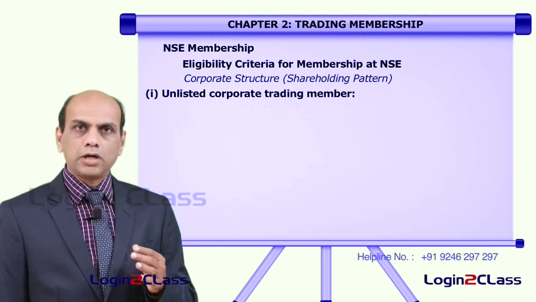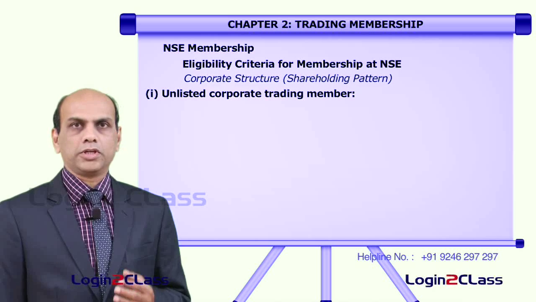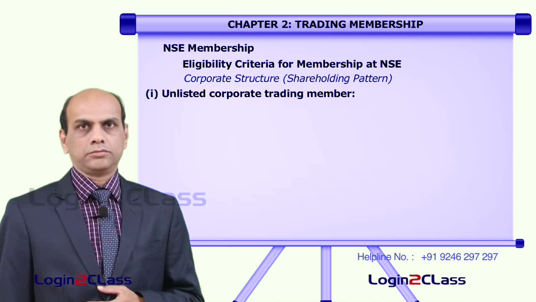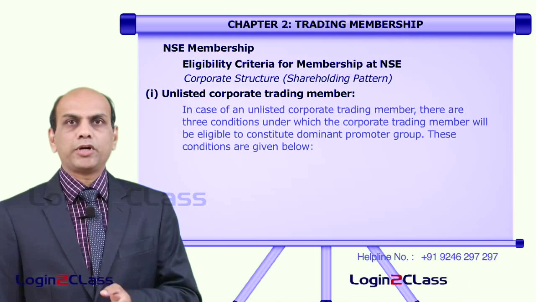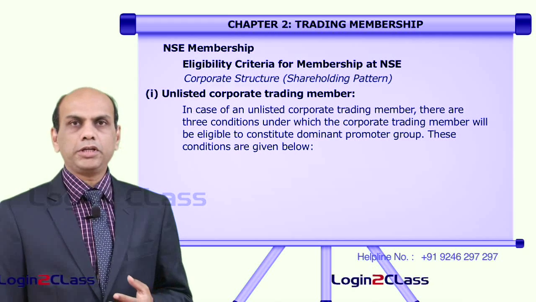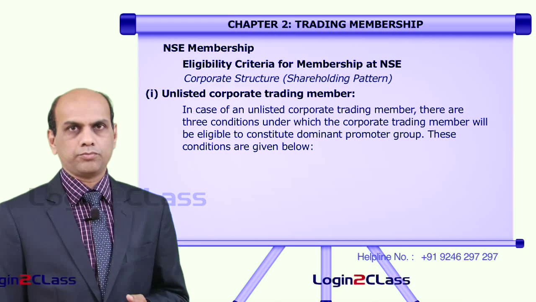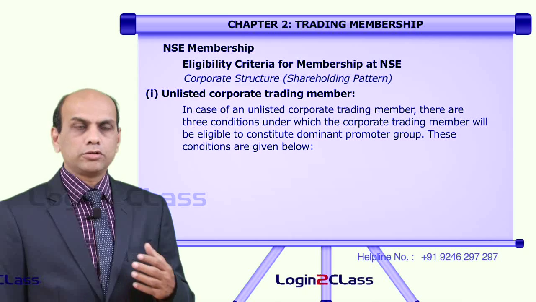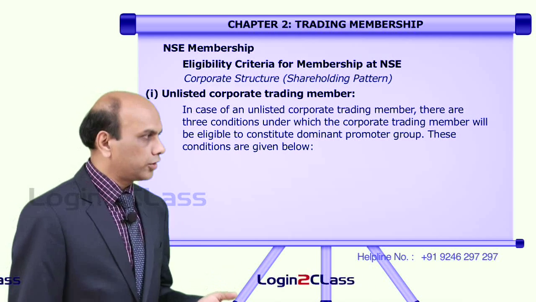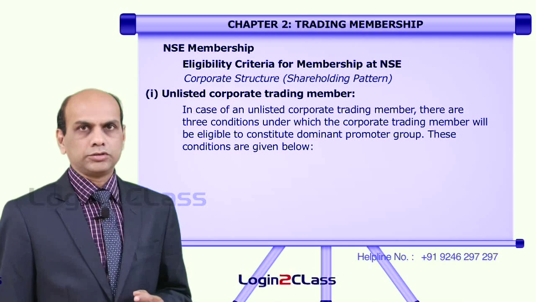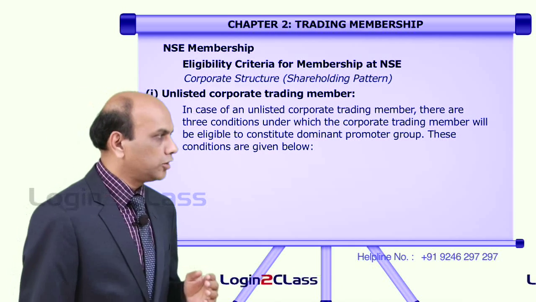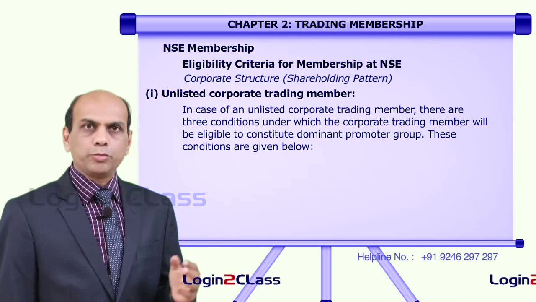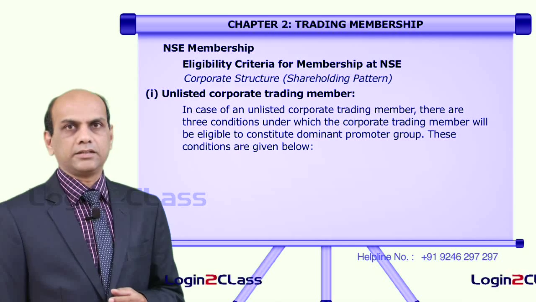First of all, we will understand how a dominant promoter group can be identified in an unlisted corporate trading member. An unlisted corporate trading member is a company that is not listed on the stock exchange. Now, how do we identify a dominant promoter group in this company? In the case of an unlisted corporate trading member, there are three conditions under which the trading member will be eligible to constitute a dominant promoter group. How can a dominant promoter group in this entity be selected?